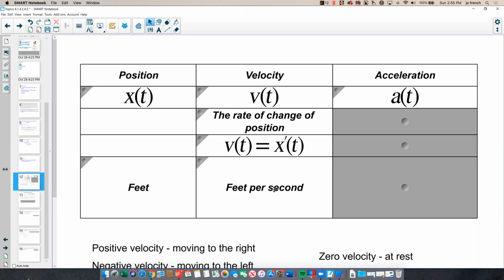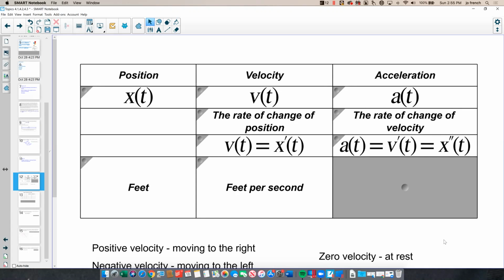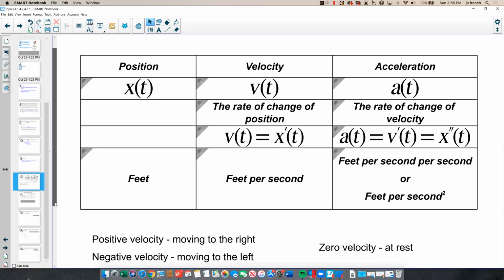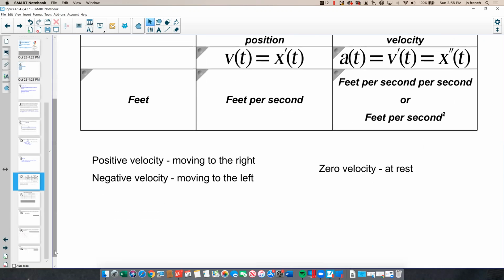Acceleration is going to discuss how the rate of change of velocity works, which means that acceleration is the derivative of velocity and the second derivative of position. And here the units would be feet per second squared. Normal convention, if we're talking about straight line motion, moving to the right will be a positive velocity, and moving to the left will be a negative velocity. Zero velocity would mean that our particle is at rest.